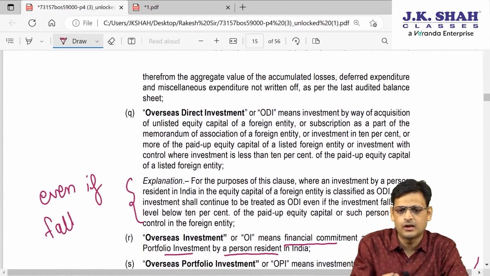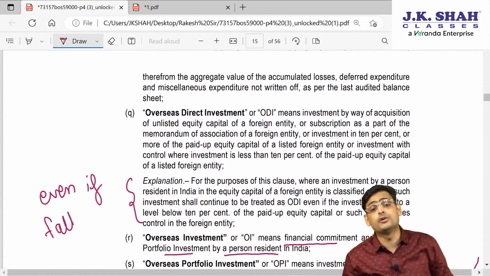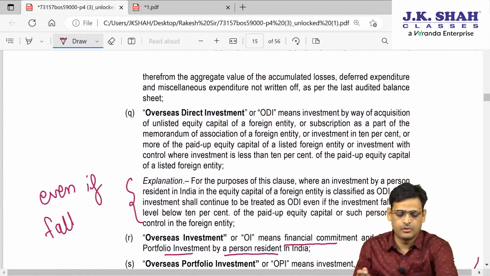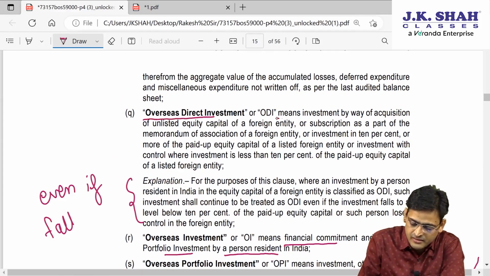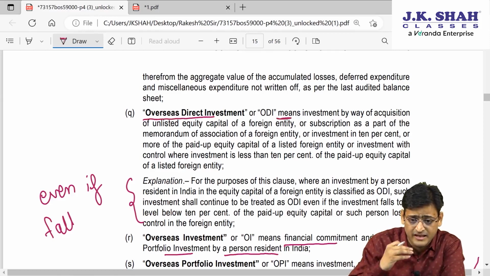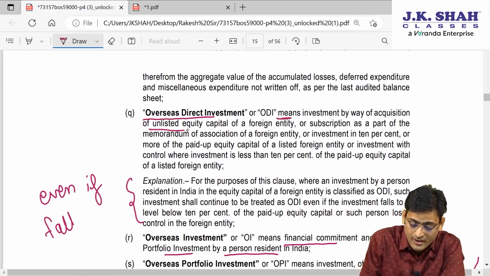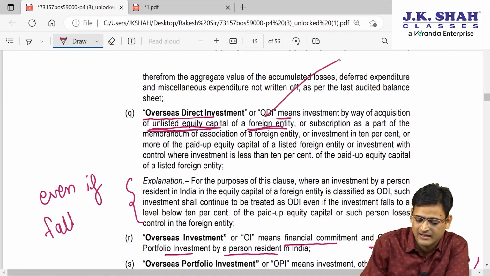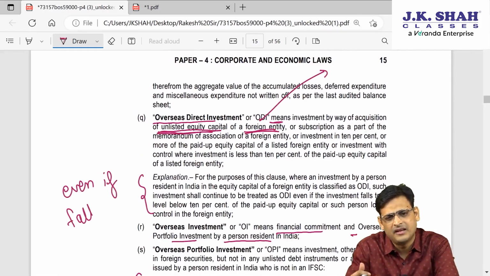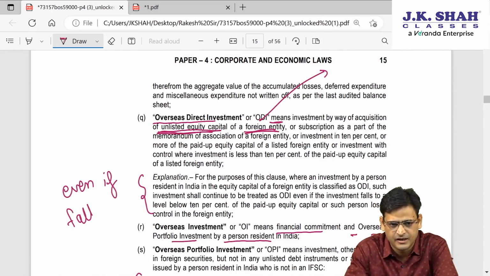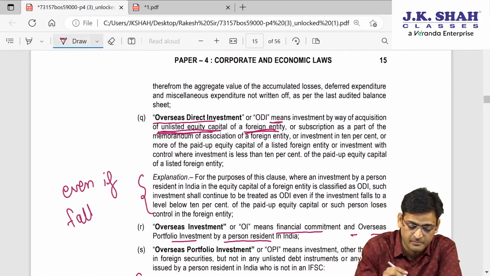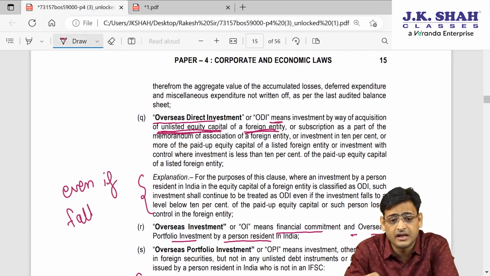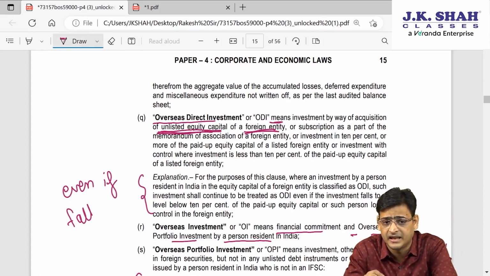See, what is ODI? Just now we said that financial commitment will include ODI. So what is ODI? ODI means investment by way of, when an Indian investor is investing by way of acquiring unlisted equity capital. If there is a foreign entity, for some time you can remember Facebook, Microsoft, these are foreign entities. But here, if the foreign entity is an unlisted company, then buying equity shares of the unlisted entity is included as overseas direct investment.